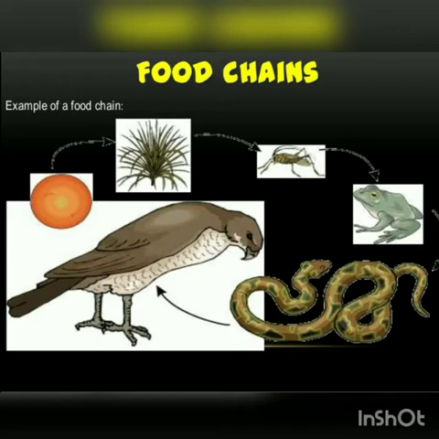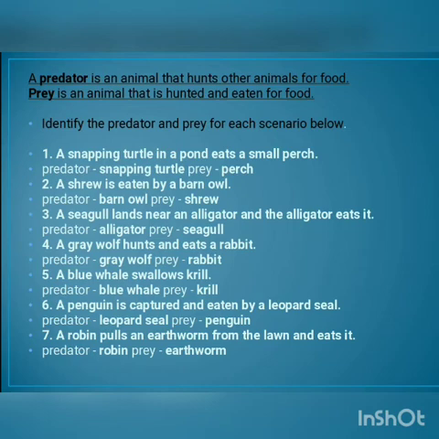So children, this is just a revision of what we studied in the last session. We are revising food chain. Now to conclude this topic, we will find the answer of few questions. A predator is an animal that hunts other animals for food, and a prey is an animal that is hunted and eaten by other animal for food. So there are few questions given below.